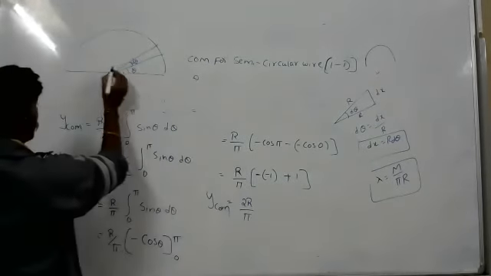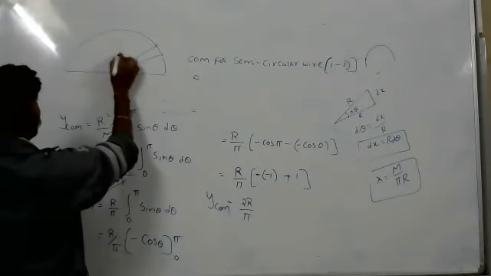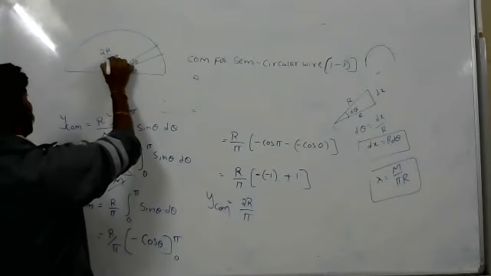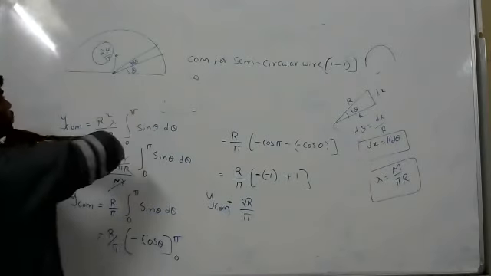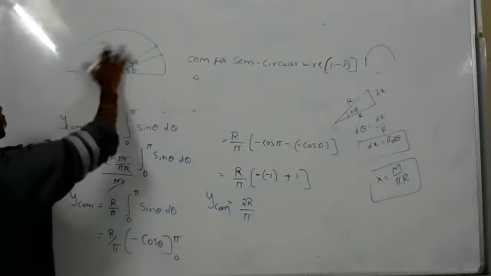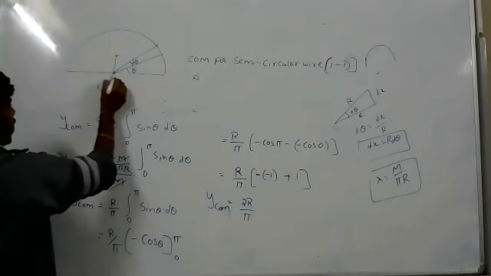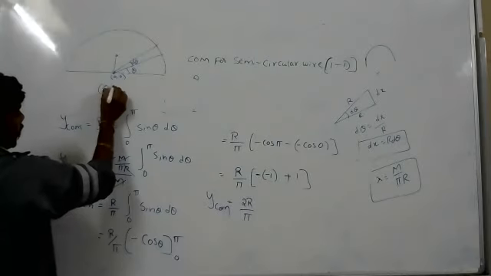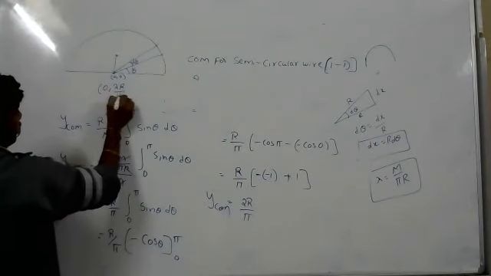Now y center of mass in this direction, it will be somewhere here, at 2r by pi. It is the y center of mass. So x we have taken 0, but y is 2r by pi.